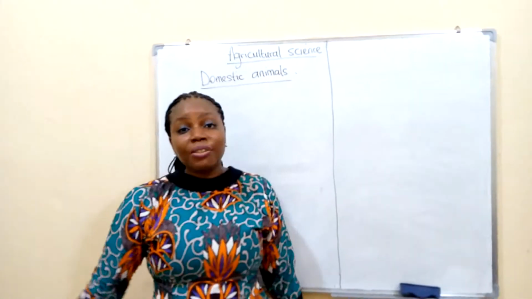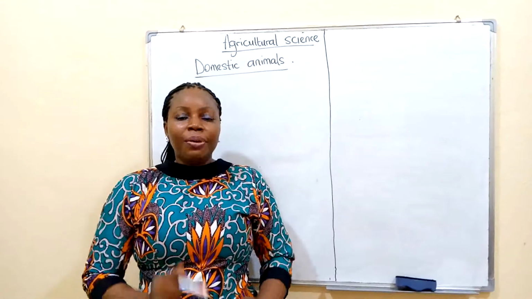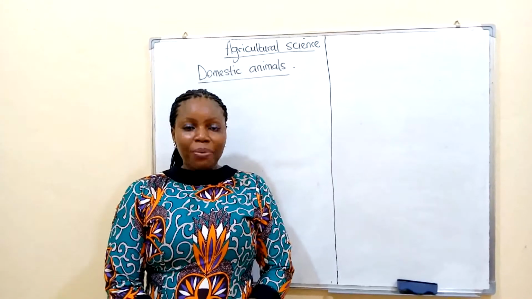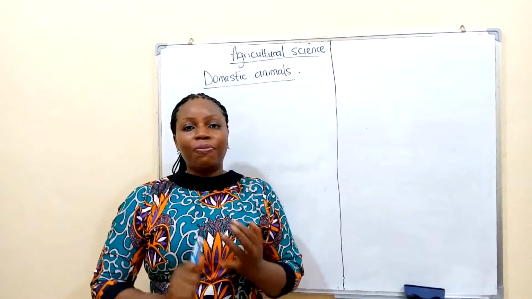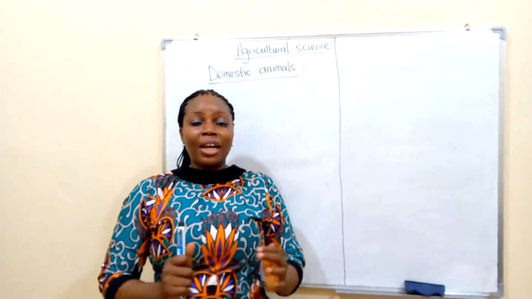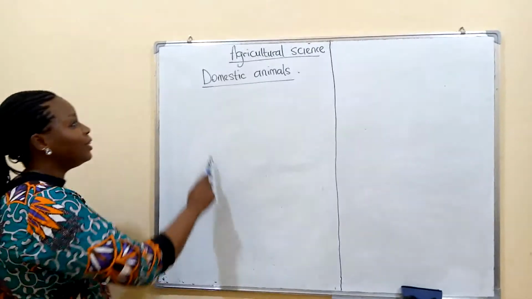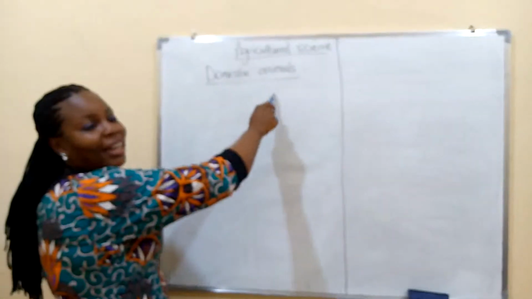And we also talked about where these animals live. Remember what I told you? Very good. I told you that they live in the forest, in the bush, in the sea, in the river, and so on and so forth. But today, our lesson is on domestic animals.